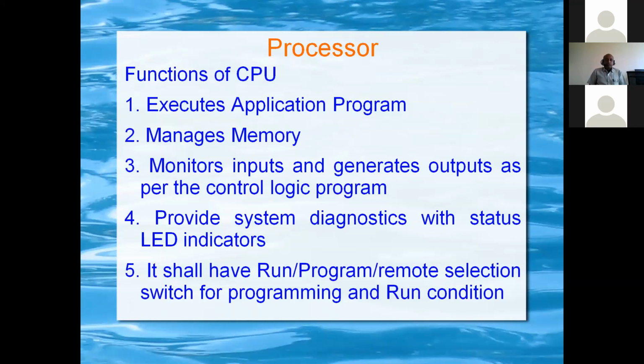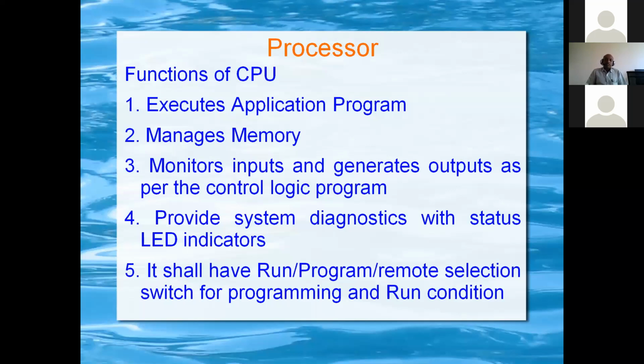The functions of the processor or CPU: it executes the application program, manages memory, monitors input and generates output as per the control logic program. It provides system diagnostics with status LEDs like power OK, run or fault, battery low.